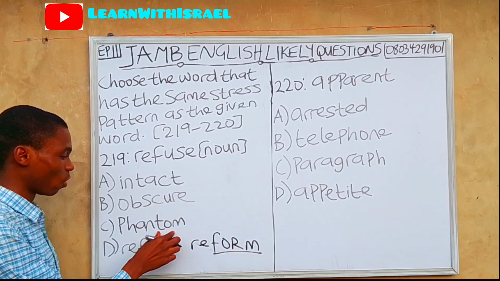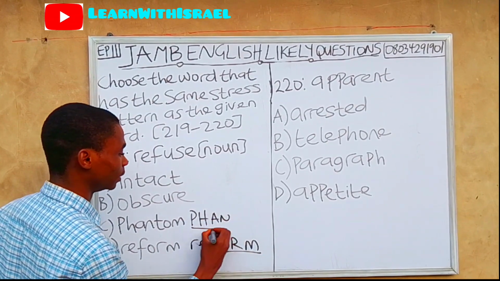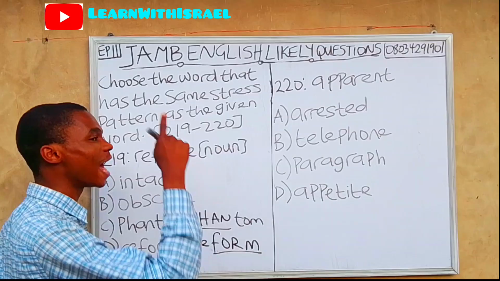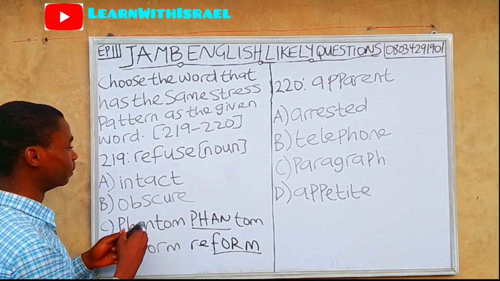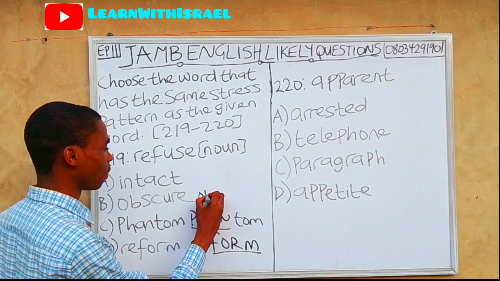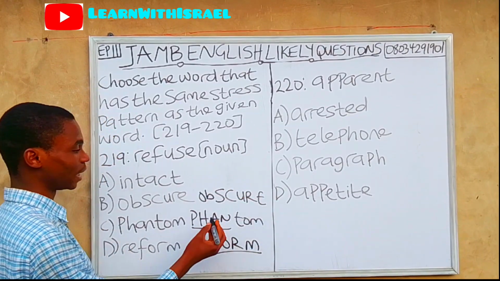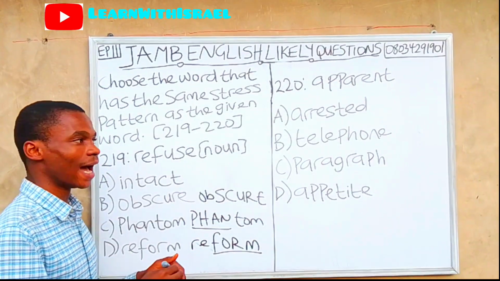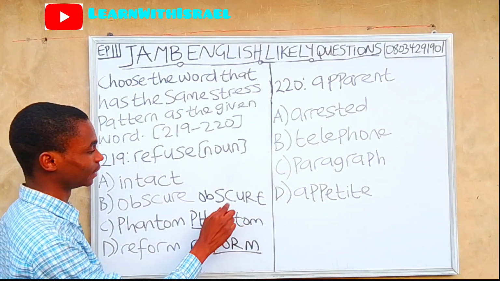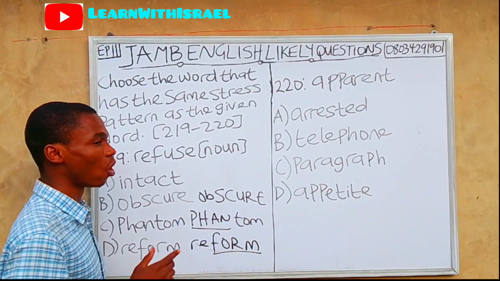For phantom, it is pronounced as FAN, the first syllable. Phantom. As you can see that. Obscure is split into two. This is the first and this is the second. So the one capitalized is the stressed part. So obscure is stressed on the second syllable.